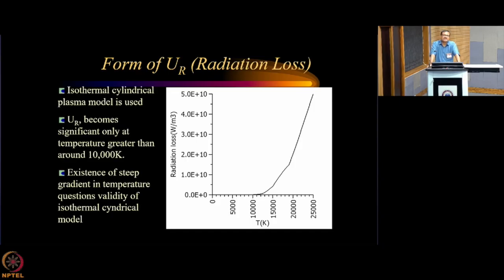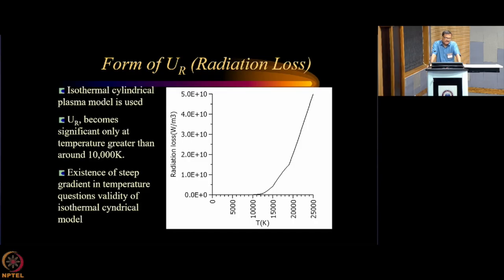Now what has been seen, this is the exact data of radiation loss in watt per meter cube at different temperatures for argon plasma. What we have plotted here, you see that below 10,000 degree Kelvin, the radiation loss is really insignificant.